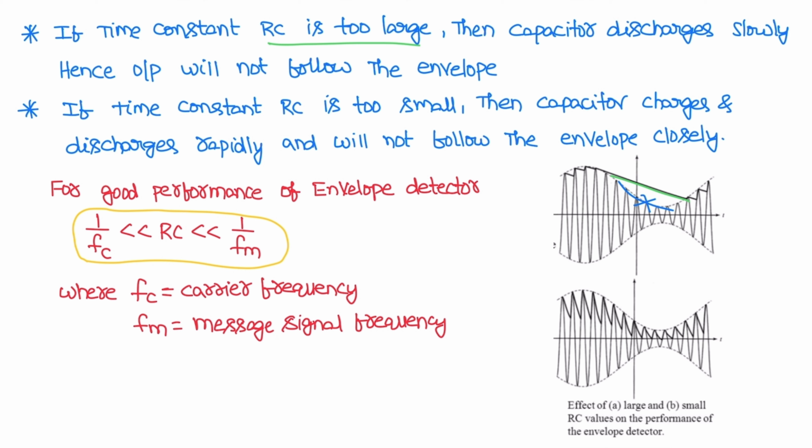Similarly, if the time constant is very low, the capacitor charges and discharges rapidly, but it is not following the envelope either. So a too low time constant and a too high time constant are not preferred, and for good performance, the time constant should be selected as 1 by fc less than RC less than 1 by fm.